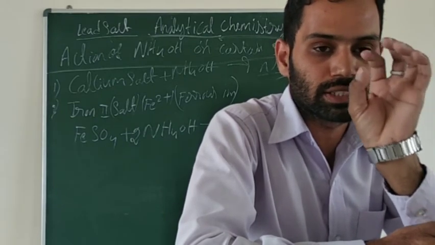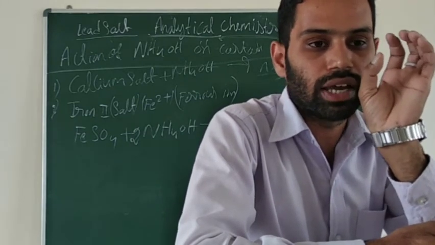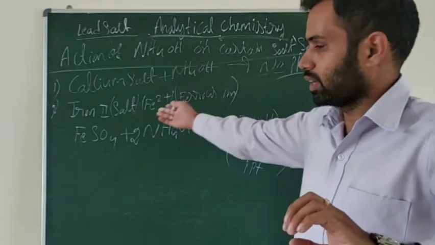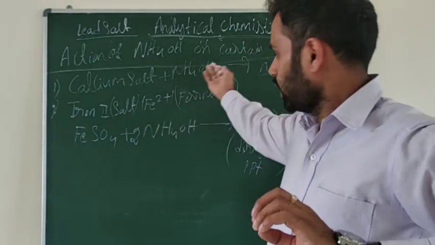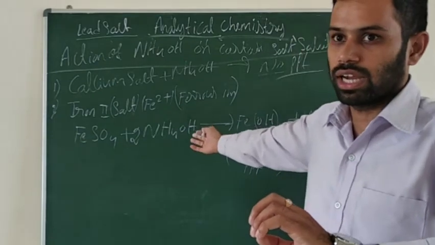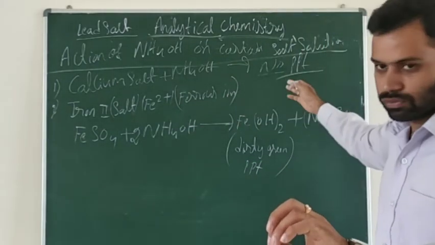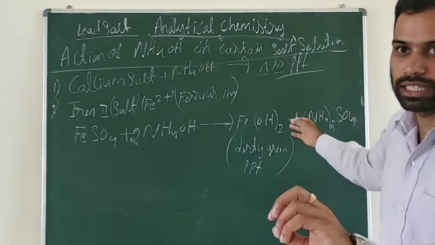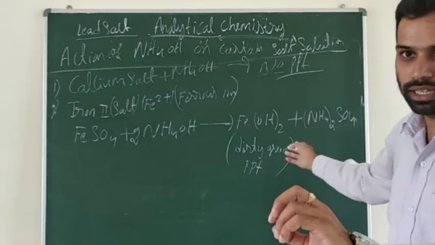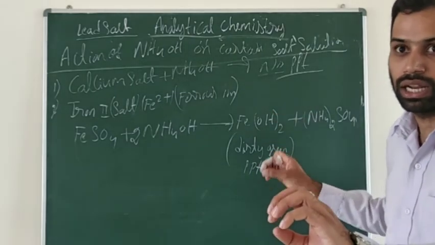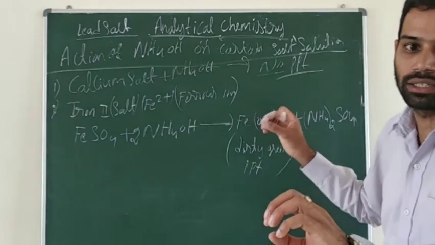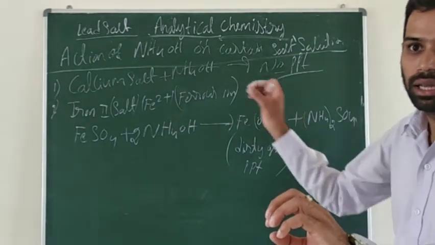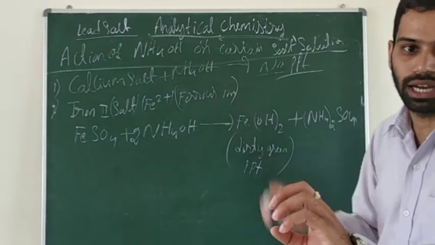So which ion is present in that one? Okay. Now for example, ferrous sulfate. If you add the alkali ammonium hydroxide, it will form ferrous hydroxide. So that is a dirty green precipitate. From that dirty green precipitate, we can identify that a ferrous ion is present in that particular metallic salt.